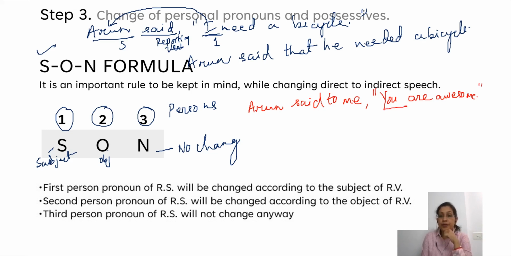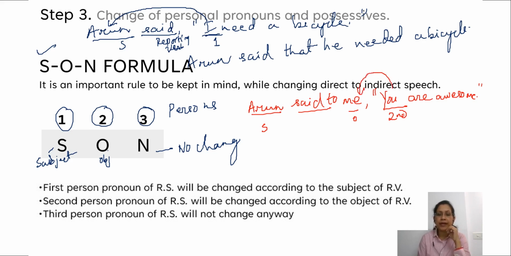So here you is second person, right? And said to is the reporting verb. Arun is the subject, me is the object. So you should change according to me.